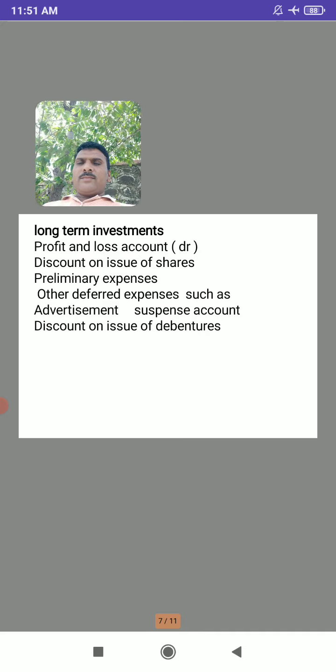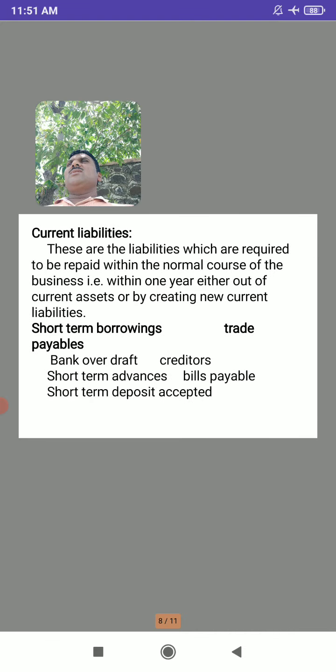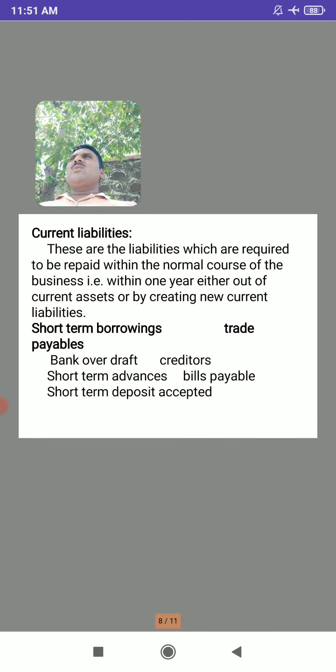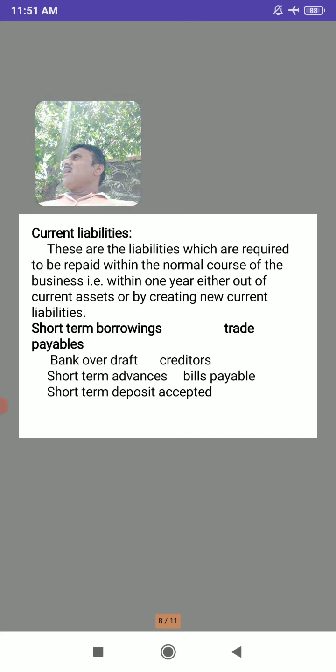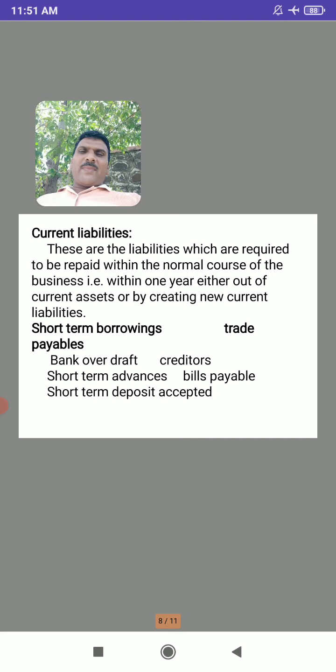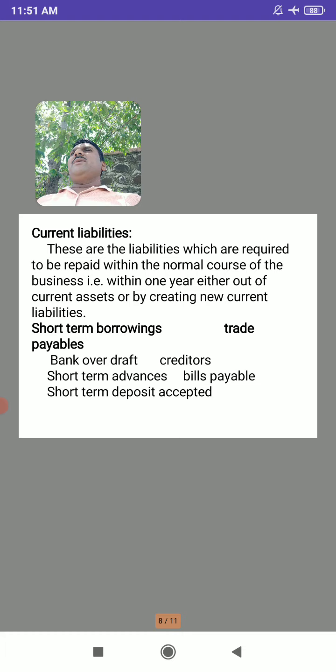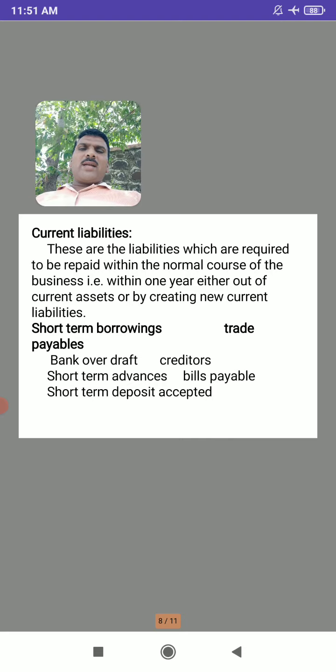So now after studying the current assets and the non-current assets, we have seen the list of current assets and the list of non-current assets. Now we will move to current liabilities.